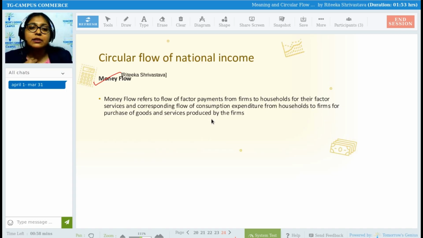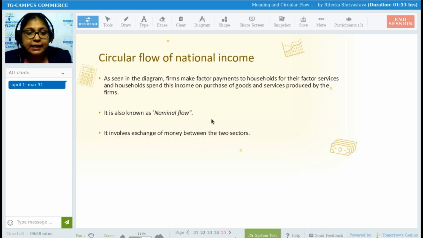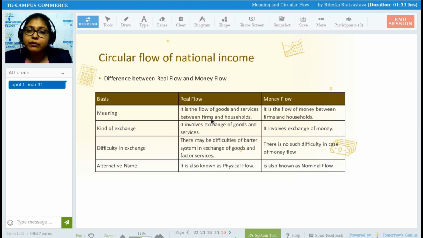Just as of now, understand money flow is the circular flow of national income which will involve money, which will involve the transaction. So any flow which involves money between the households and the firms will be called money flow. Money flow is also known as nominal flow. Very important. Real flow is known as physical flow. Money flow is known as nominal flow. It involves exchange of money between the two sectors.